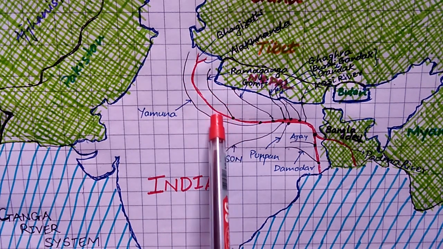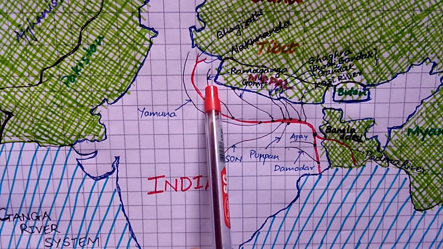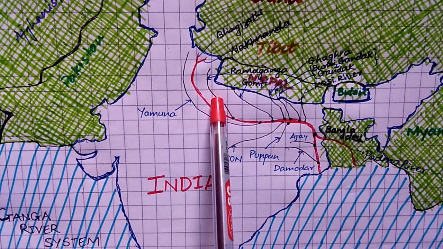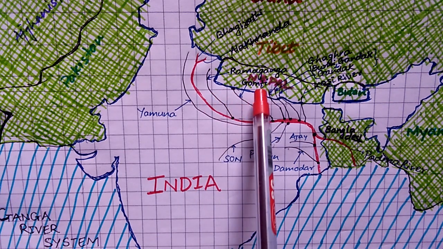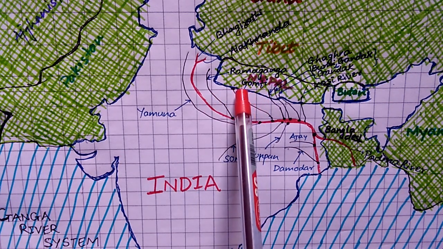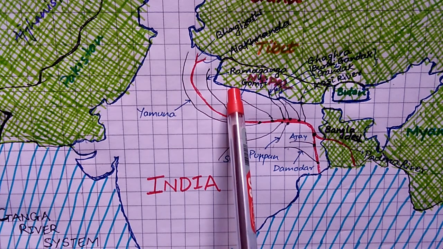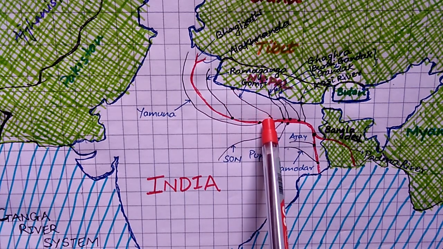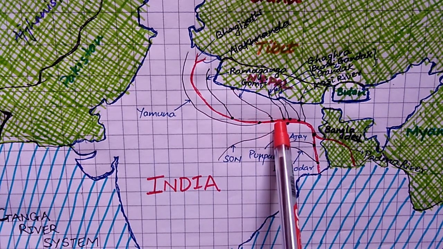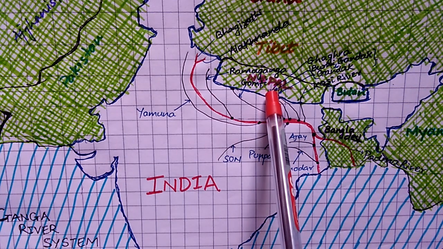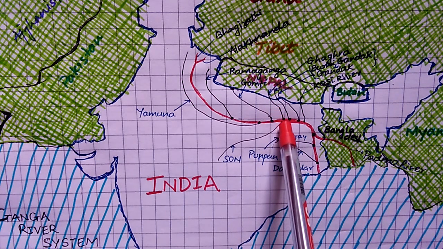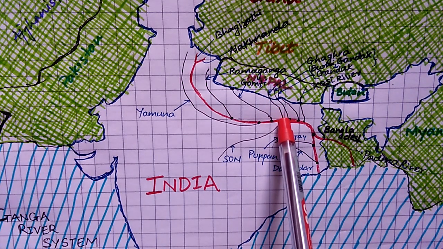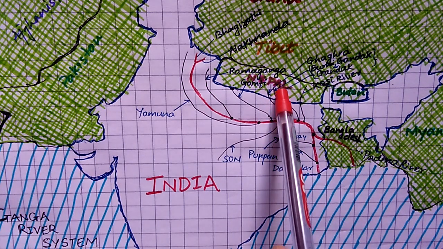Ganga. This Ram Ganga is a left bank tributary, and next we have the Gomti river. This is also coming from Uttar Pradesh, from Pilibhit, and the confluence point is Varanasi. And the same with the Ghagra, this one coming from Nepal, and the confluence point is in Chhapra district in Bihar.